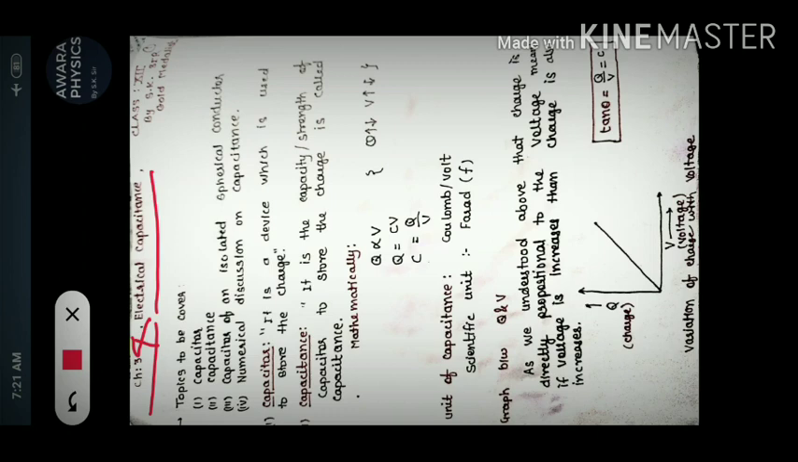So what are the topics we are going to cover here? The number one topic is what do you mean by capacitor. Number second is what is capacitance. Number third is capacitor of an isolated spherical conductor. And number fourth is numerical discussion on capacitance. So these four topics we are going to cover here.